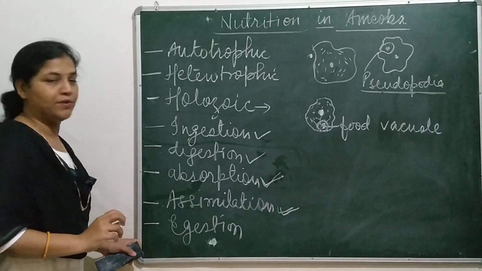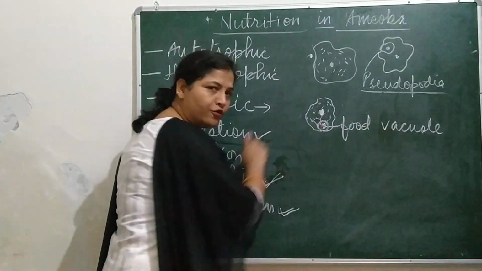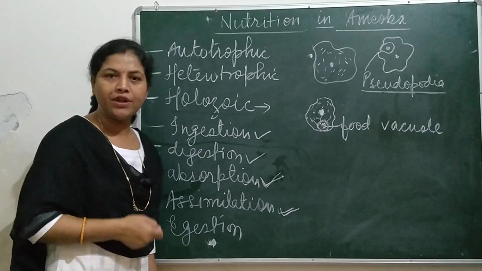Now, what happens with the leftover food in the food vacuole, which is solid, concentrated food?